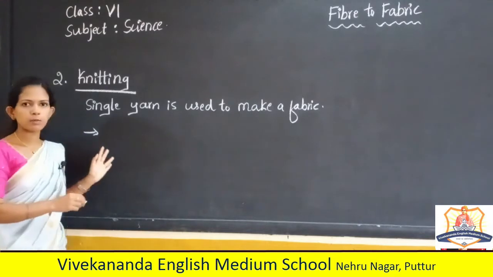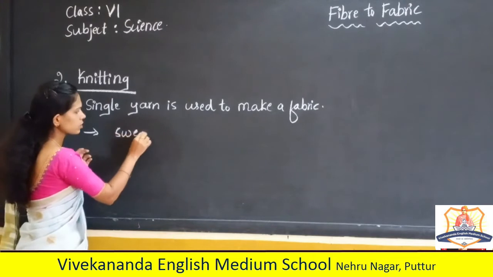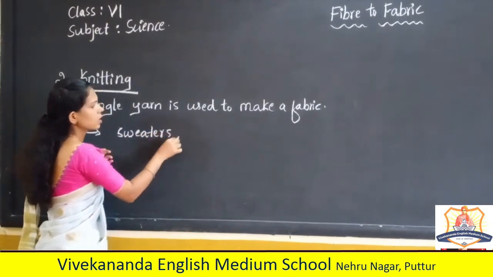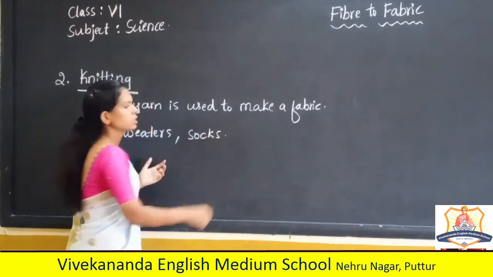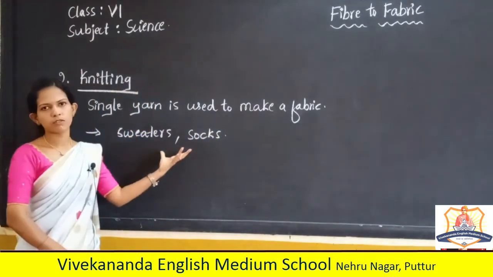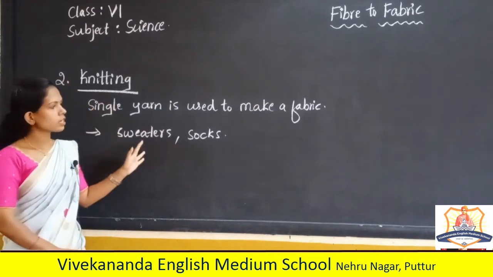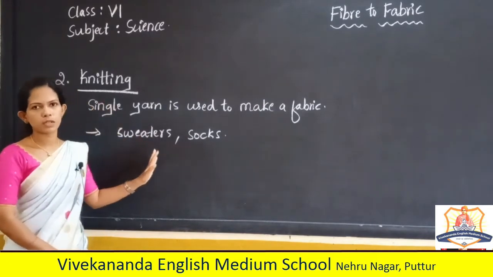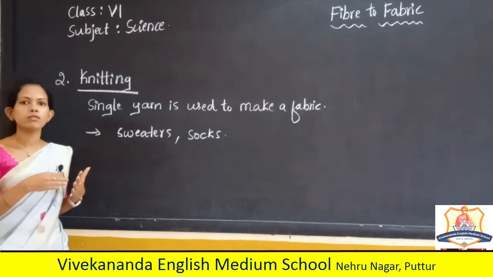Examples of this type of knitted fabric are sweaters and socks. These fabrics are made by knitting. In this case only a single yarn is present, not like in the case of weaving.